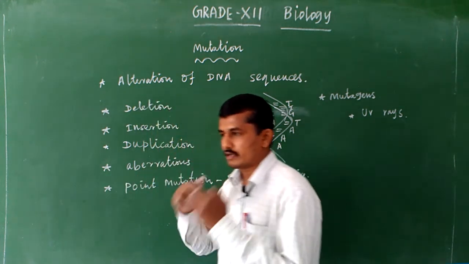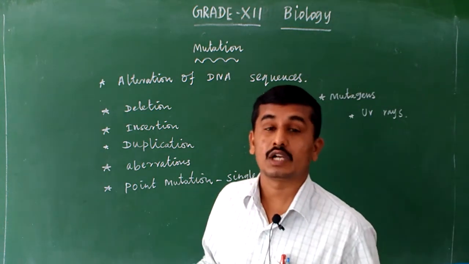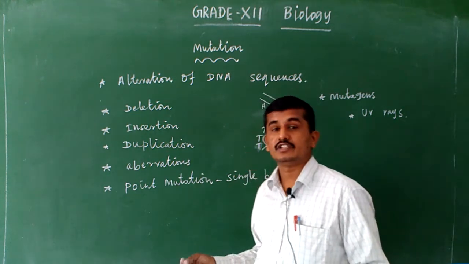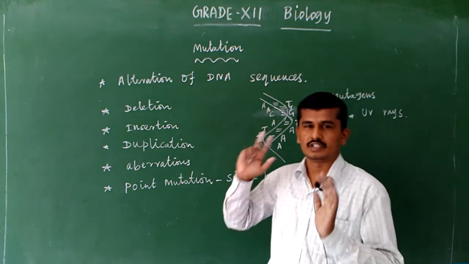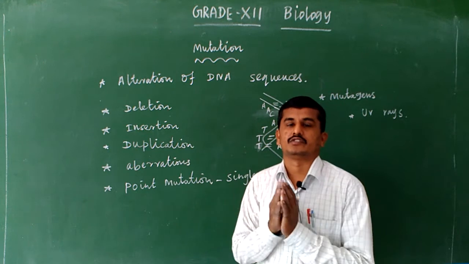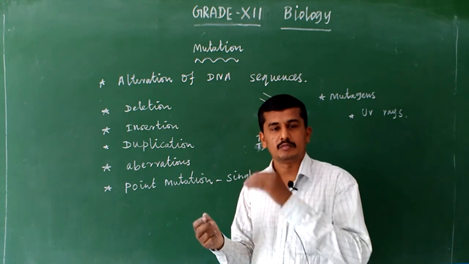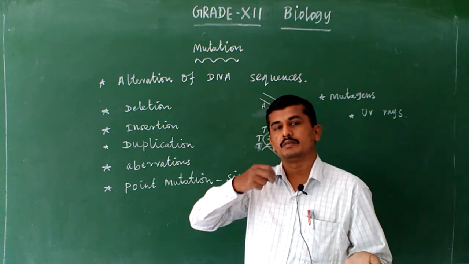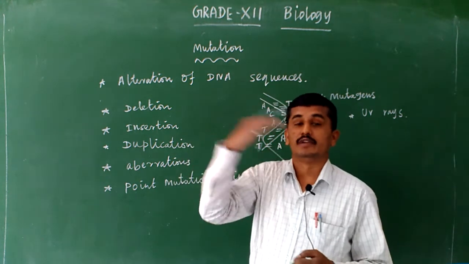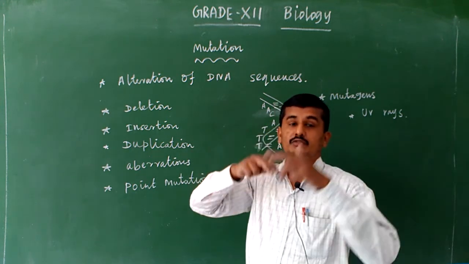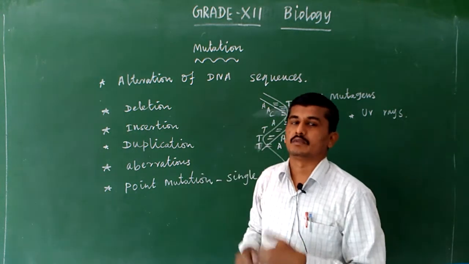So deletion means one base pair is deleted, or maybe an entire gene, or maybe an entire chromosome is deleted. And insertion means genes are inserted another time, or new genes are added due to these changes. The mutation is nothing but, in simple terms, sudden changes in the DNA. Suddenly a part of the DNA is changed, deleted, or modified into another part, or a new base pair is added in between the base pairs, or inversion takes place, where base pairs are inverted. Adenine, thymine, cytosine, guanine is inverted into cytosine, guanine and adenine, thymine.